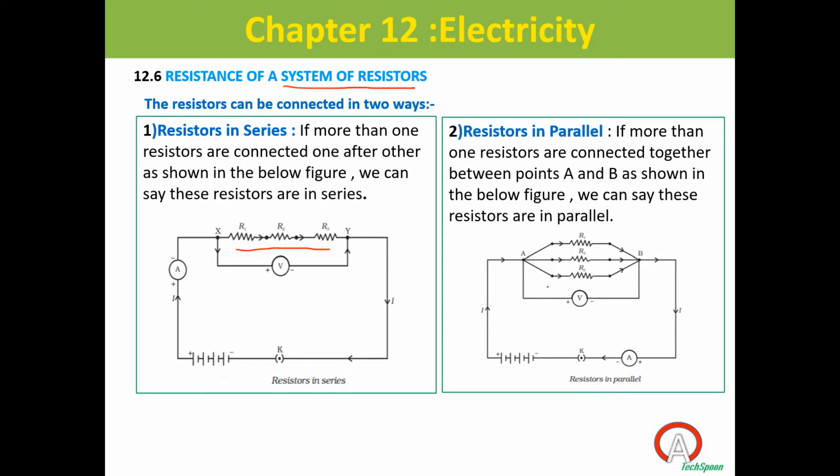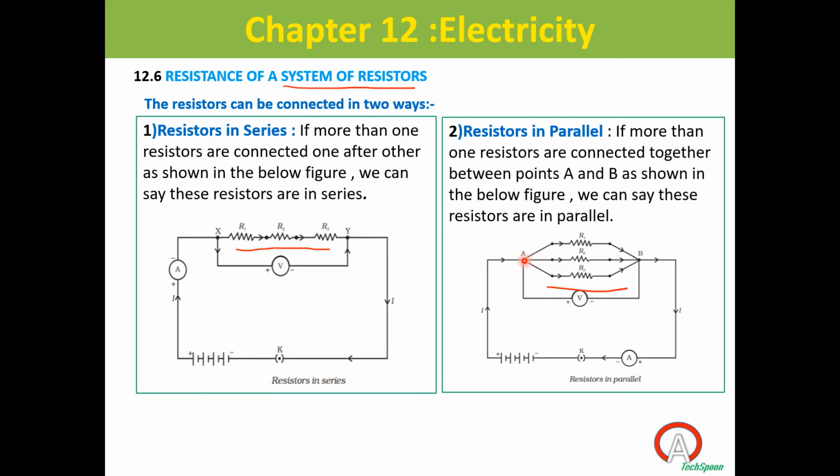Can you differentiate the connection between these two? This type of connection we will call a series connection, one after another. This type of connection we will call a parallel connection. Here the resistors are connected in parallel. It's not one after another.